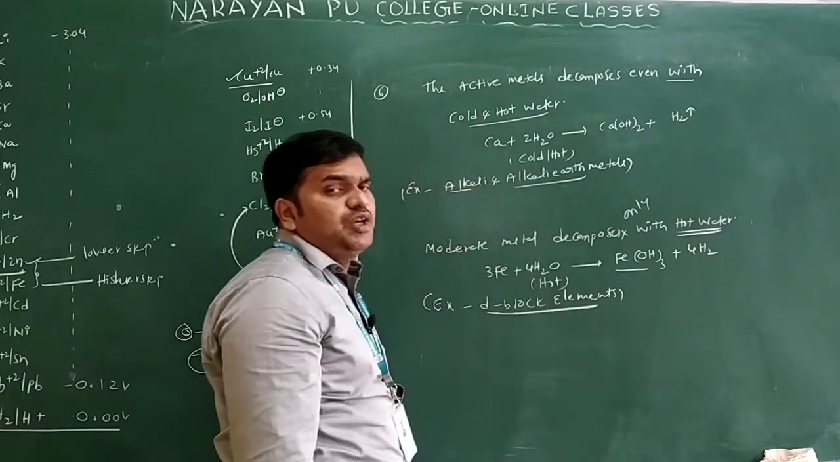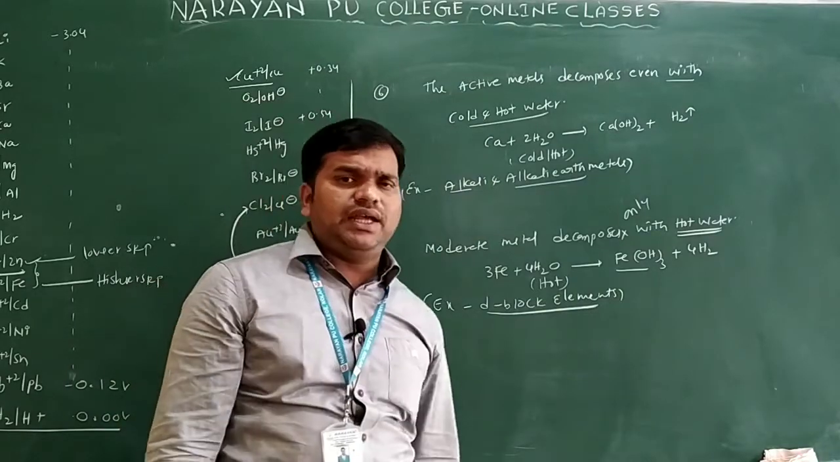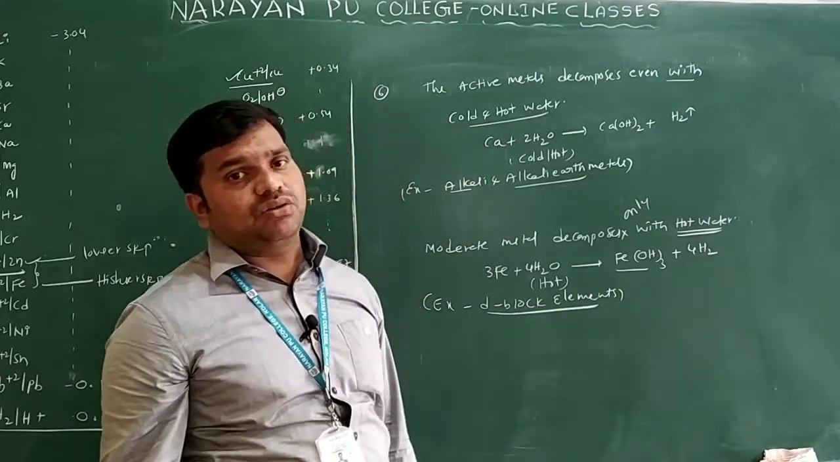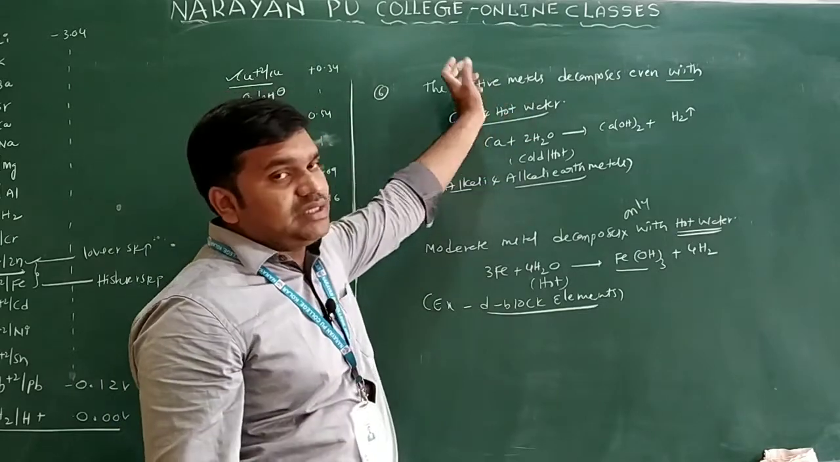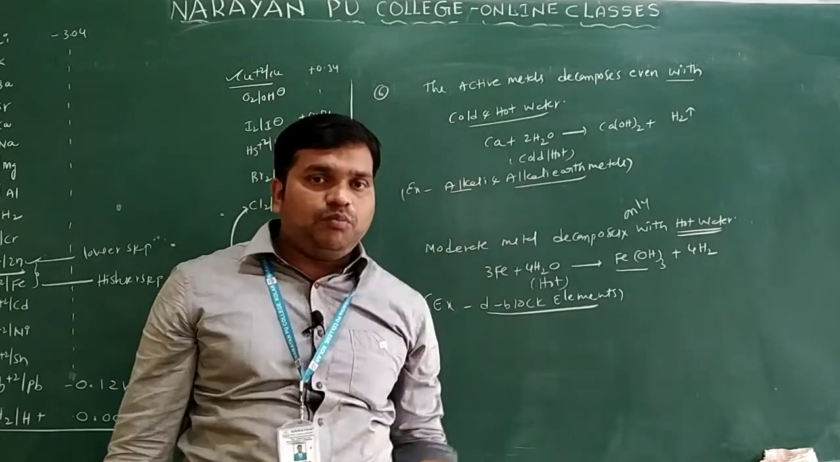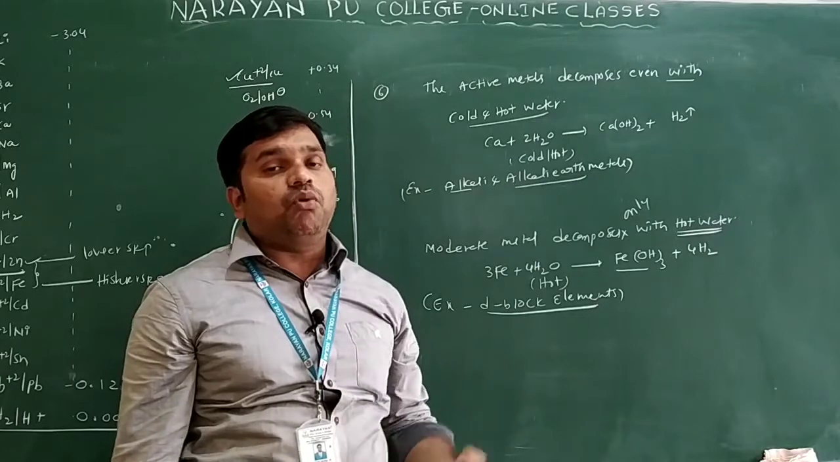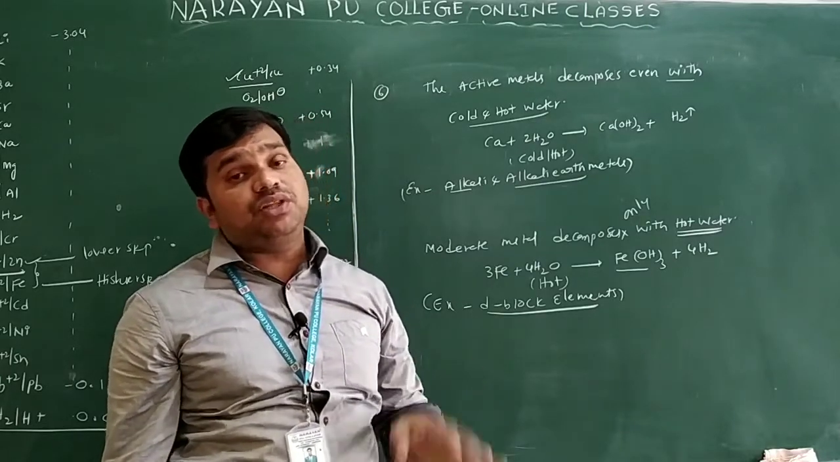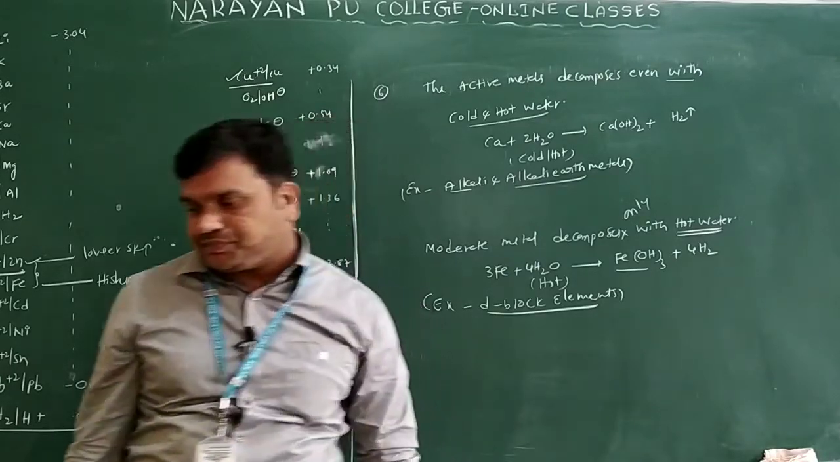Generally we have to take d block elements here. Aluminum also we can take as an example of moderate active metals. So there are moderate active metals and active metals. Active metal decomposes even with cold and hot water. Moderate metal can be decomposed only with what? Hot water only.